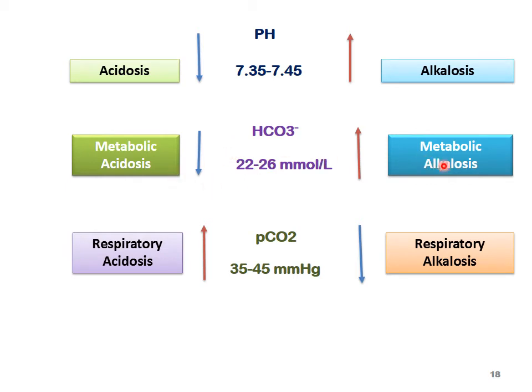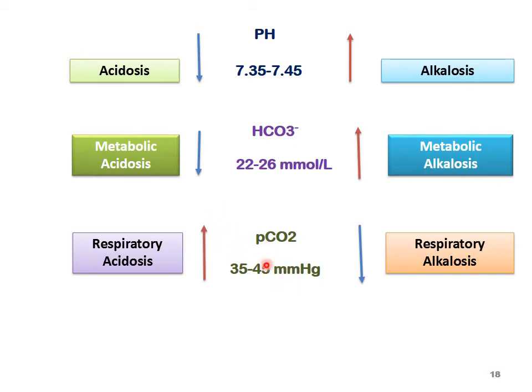Now comes alkalosis, where if it is metabolic alkalosis, you will see bicarbonate is increased. When bicarbonate is more than 26 millimole per liter, the condition will be metabolic alkalosis. If the term is respiratory, we will see the partial pressure of carbon dioxide or H2CO3 concentration, and the level is less than 35 mmHg. In respiratory acidosis, we will see the partial pressure of CO2 increases, so H2CO3 will increase.